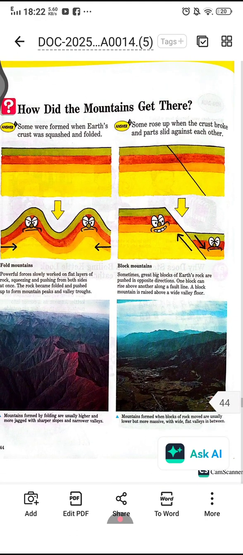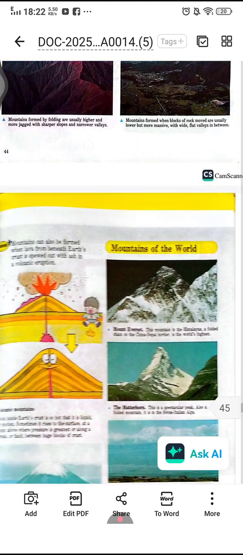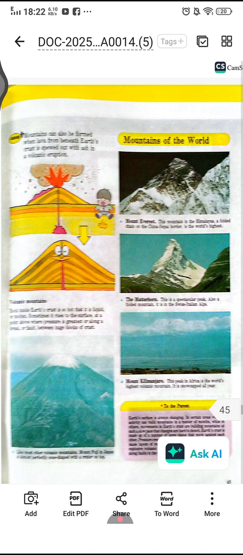When the earth's crust rocks break down and slide different parts against each other, they form the mountains. And here we study that the highest peak is Mount Everest, and the second highest peak is K2.